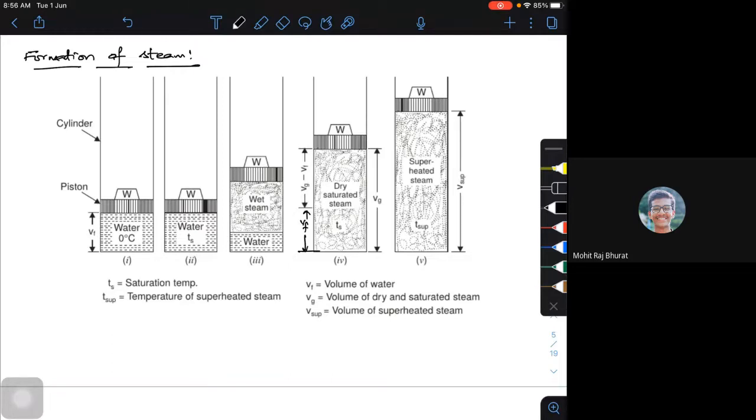So what is the volume corresponding to that? Compared to your dry saturated steam, the volume of superheated steam is much higher. We call that V sup, or volume of the superheated steam. The steam at that particular point is called superheated steam.